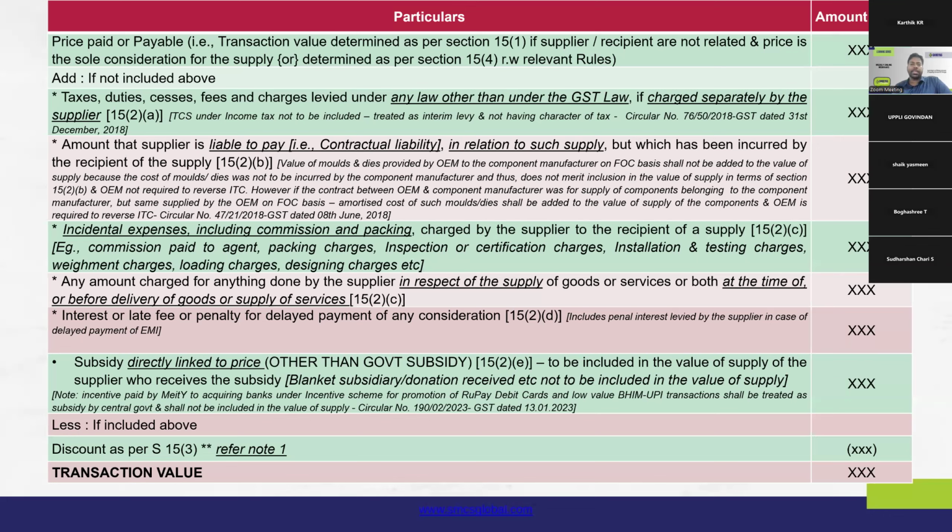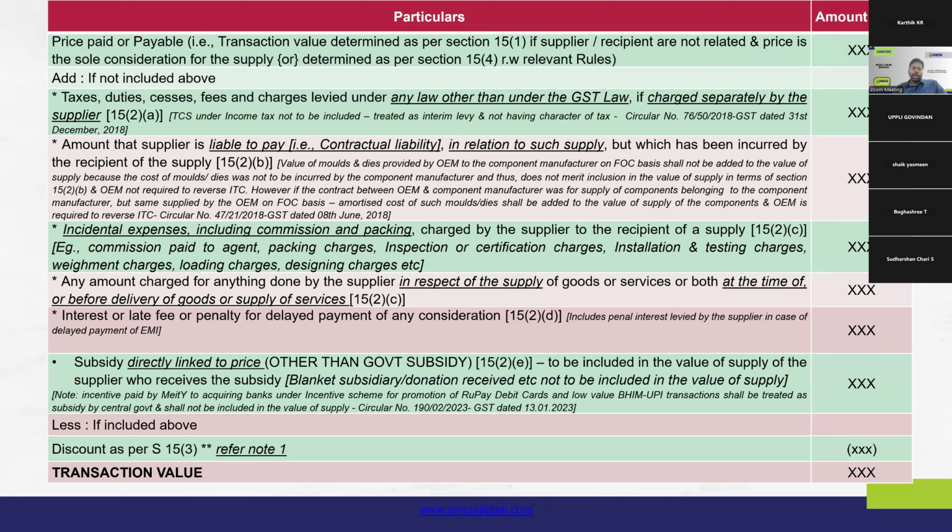Next, what addition is to be done? Any subsidy that is directly linked to the price, other than subsidy from government, including central government or state government. Because seeing the definition of the term consideration, it is very clear that any subsidy received from the government will not form part of the consideration, and also it is not included in the value of supply.